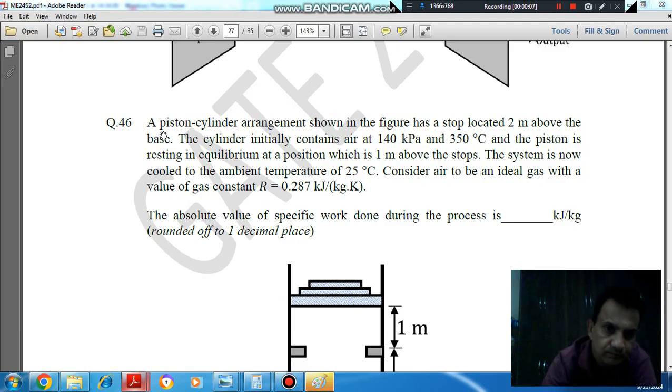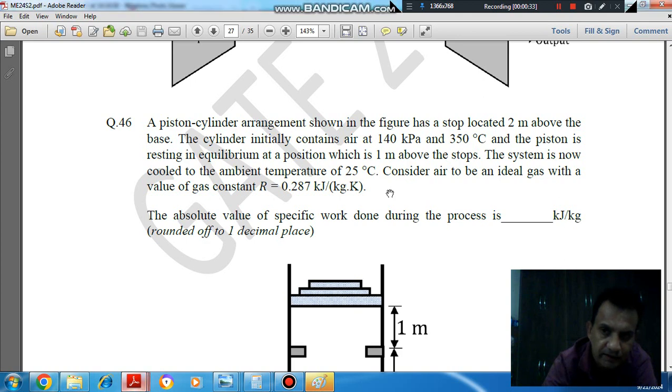Question number 46: a piston cylinder arrangement shown in figure has a stop located 2 meter above the base. The cylinder initially contains air at 140 kPa and 350 degrees Celsius, and the piston is resting in equilibrium at a position which is 1 meter above the stop. The system is now cooled to the ambient temperature of 25 degrees Celsius.